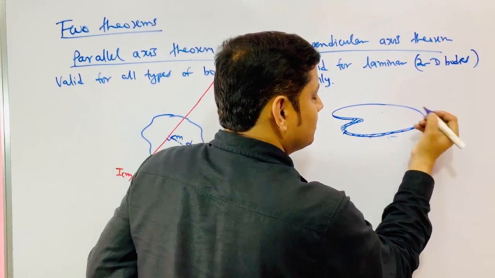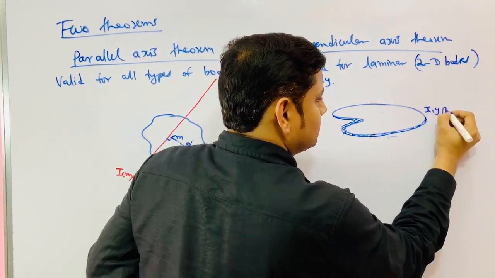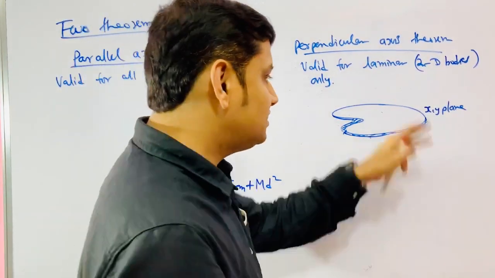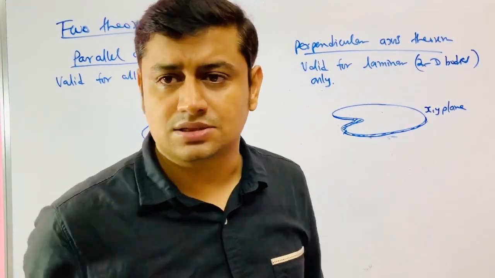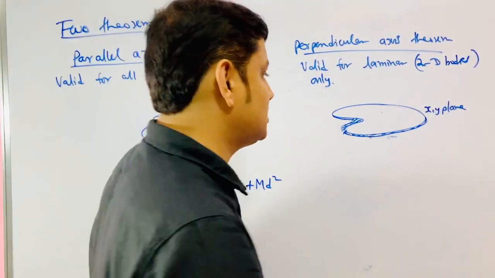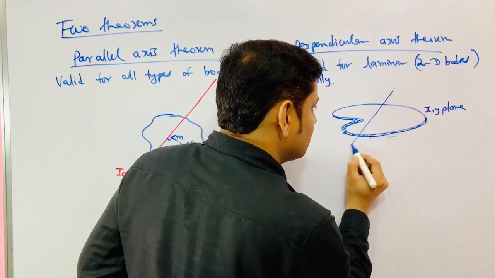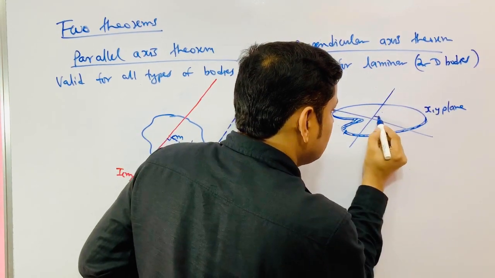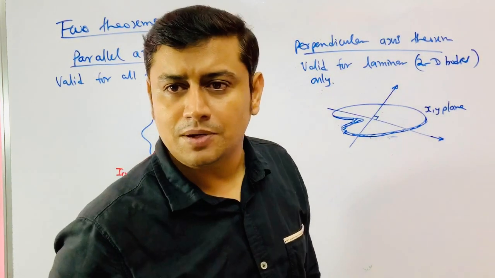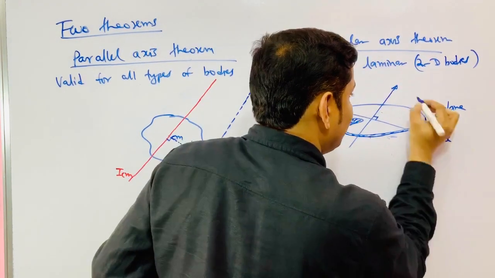Suppose this plane is the XY plane. In this plane, you take any two axes which are mutually perpendicular. Call them X and Y.